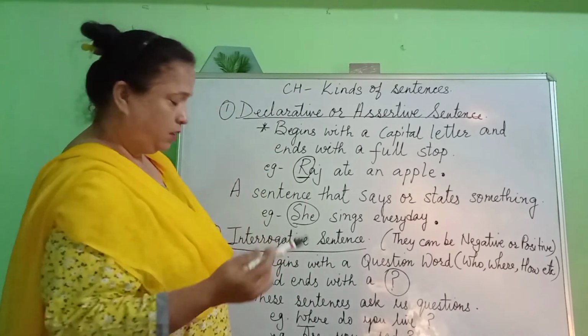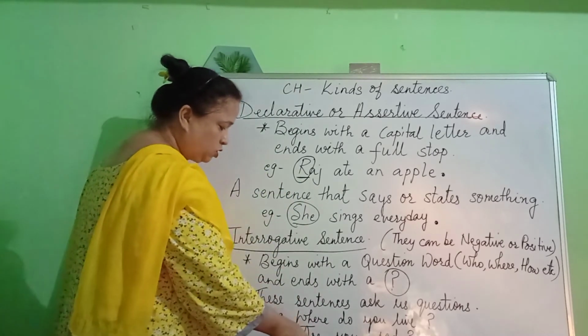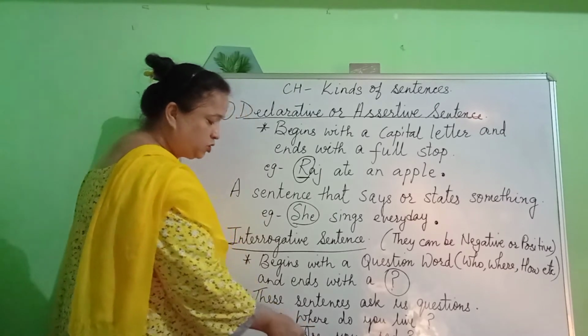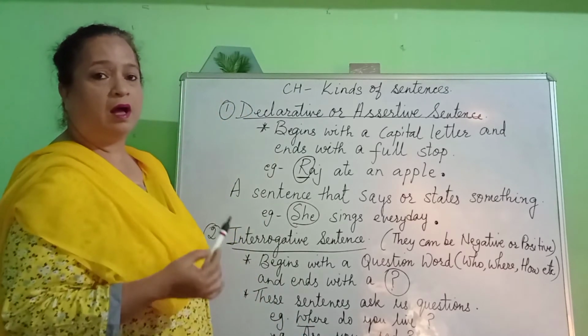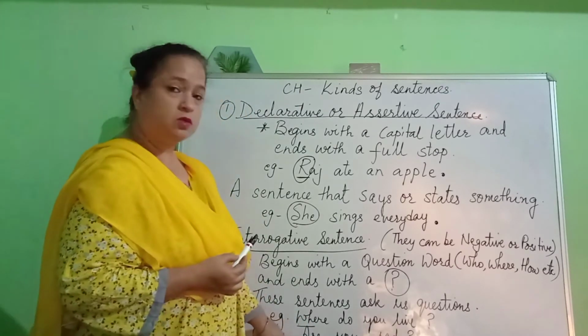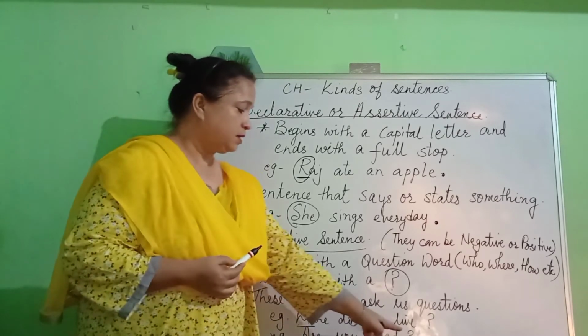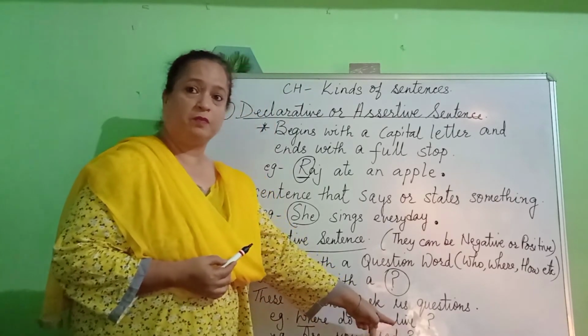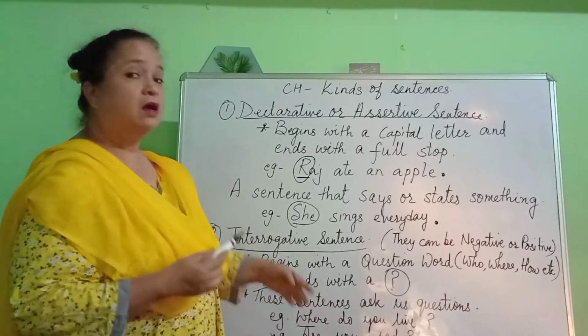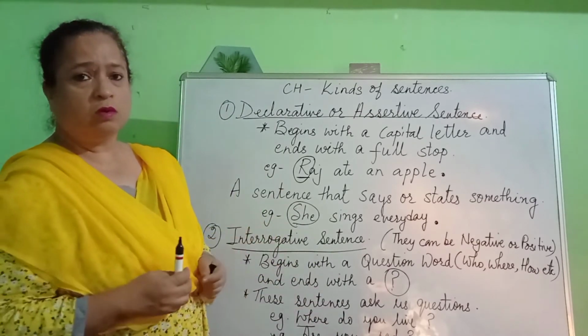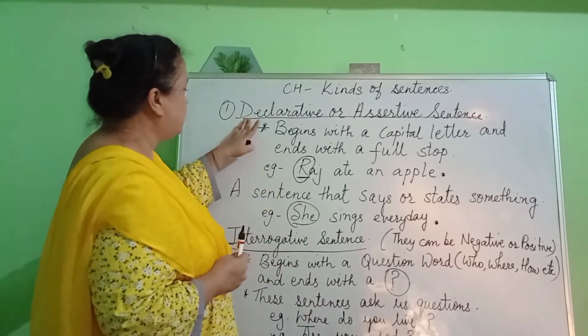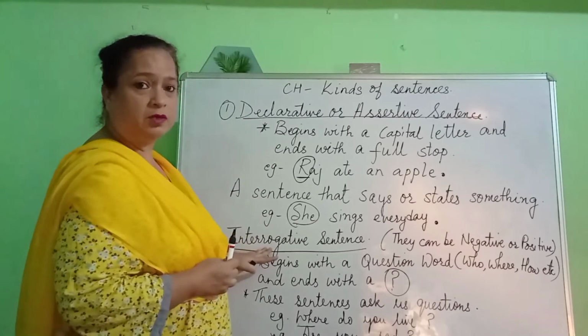Where do you live? Now let's look at the next question. This question begins with the word are. This also is written with a capital letter and ends with a question mark. And what is it asking us? Are you sad?